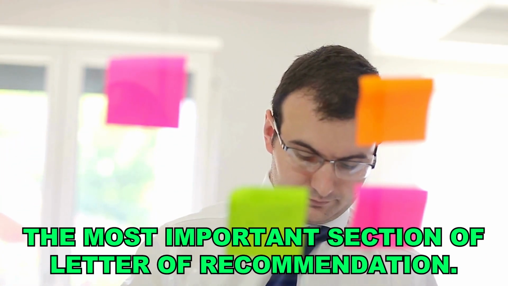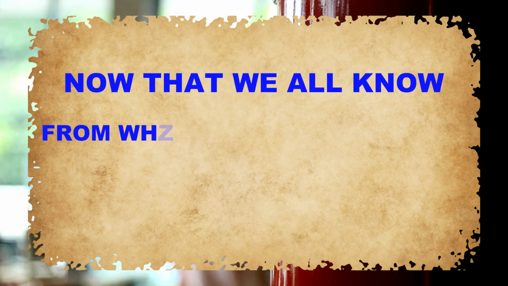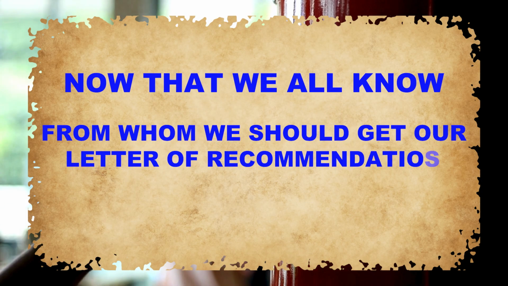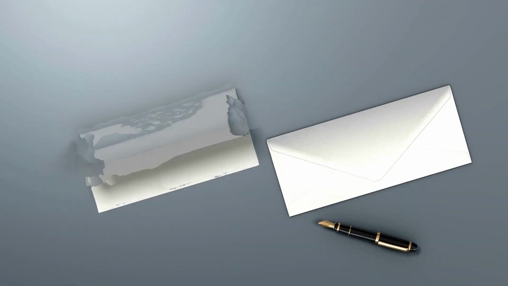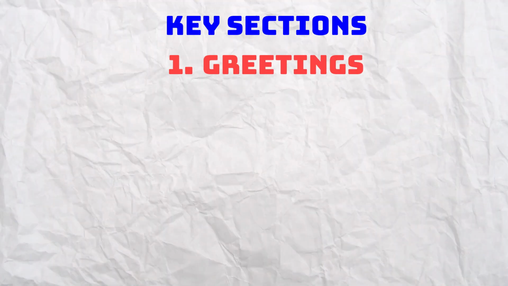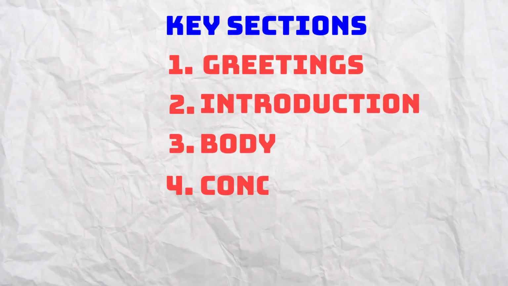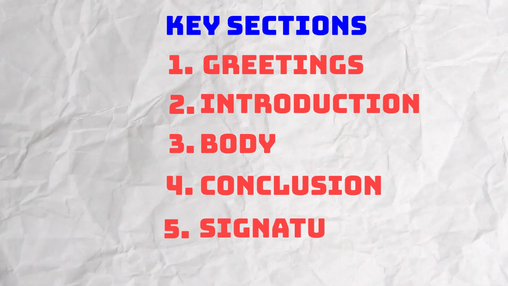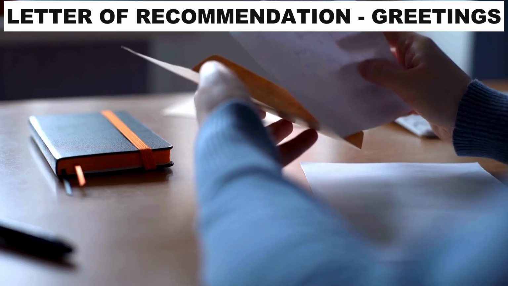Now, let's just understand the most important sections of letter of recommendation. Now that we all know from whom we should get our letter of recommendation, let's break down the structure. A well-organized letter of recommendation typically consists of 5 key sections. Number 1, greetings. Number 2, introduction. Number 3, body. Number 4, conclusion. And number 5, signature. Let's start with the greetings section, which sets the tone of the entire letter.